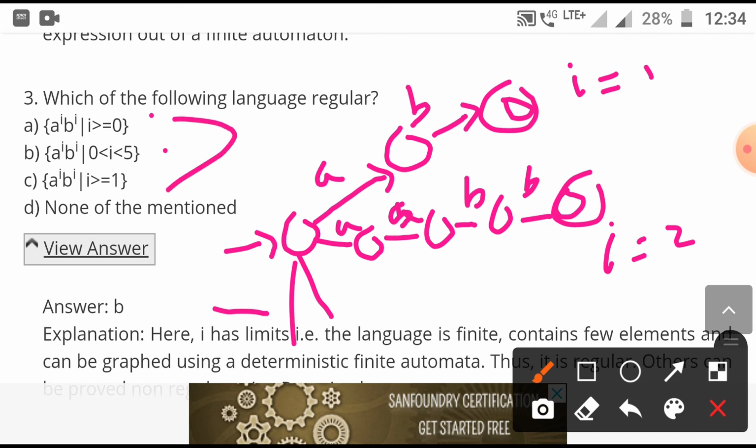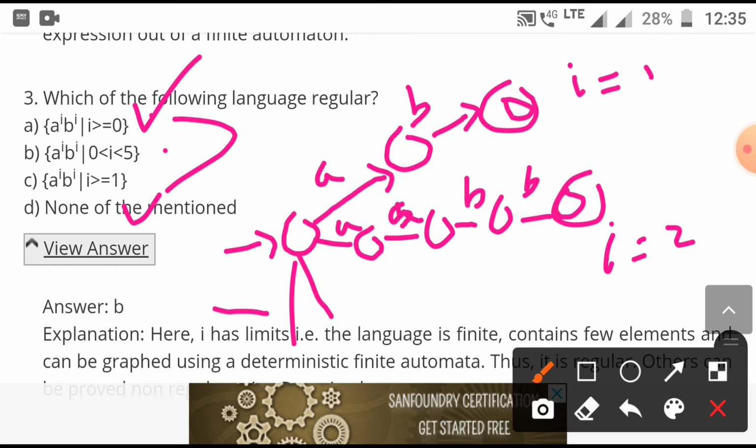In these two options the only difference is that one starts from 0 and the other starts from 1, but at both places I have unlimited values, so you cannot make a DFA for this. You don't know what the value of I is, so there is no ending, we don't know where it is going to end.